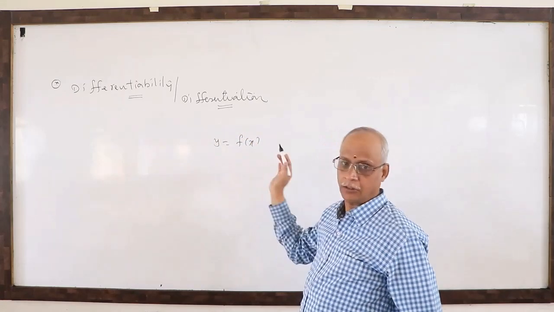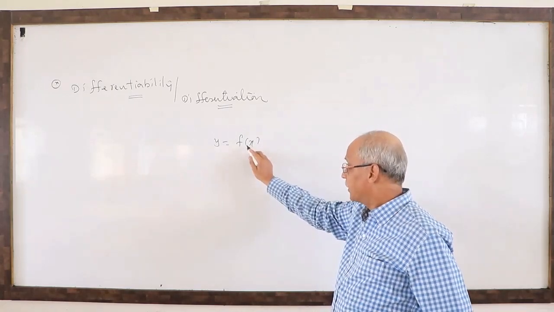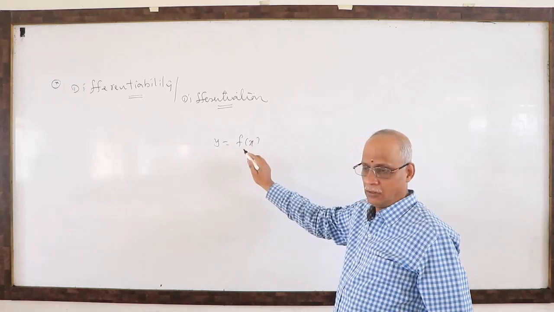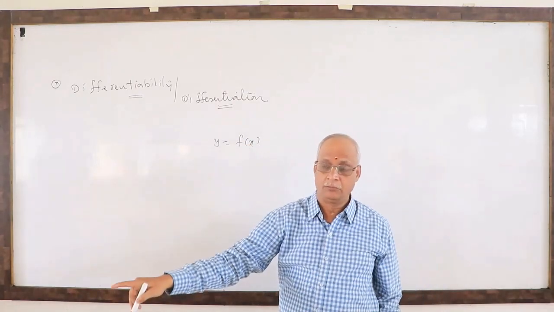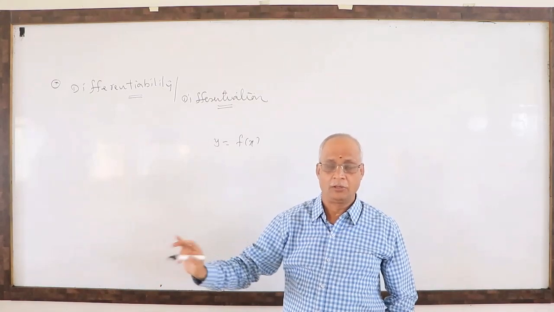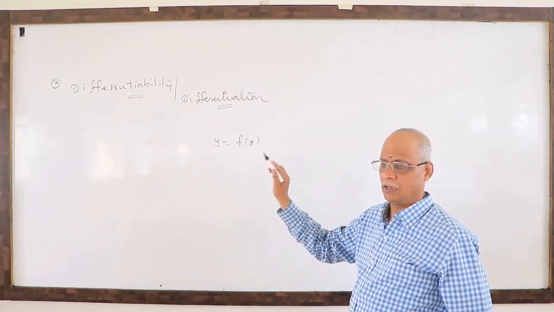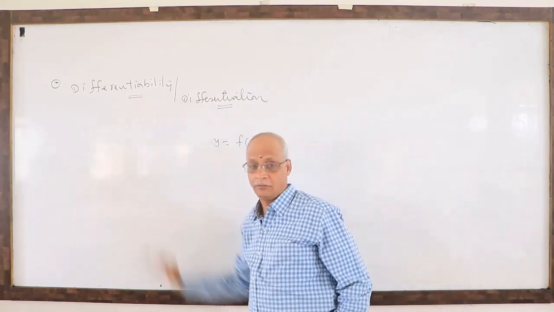You are finding the derivative directly. But before finding the derivative of this function f of x, first of all, is this function eligible to have a derivative? Therefore, the eligibility of the given function f of x to have a derivative is called differentiability.